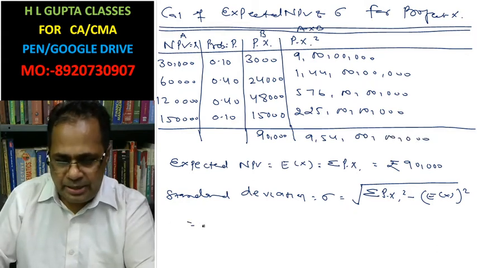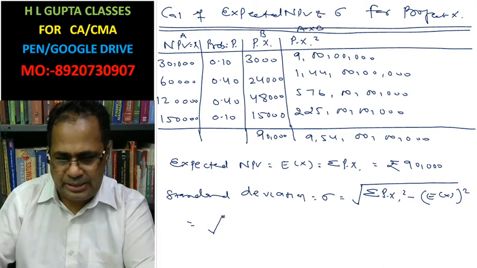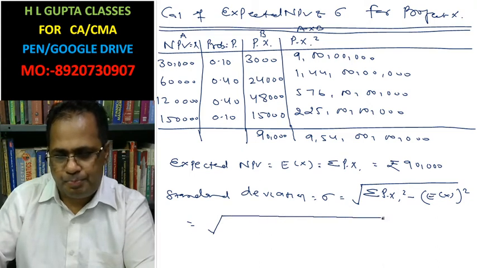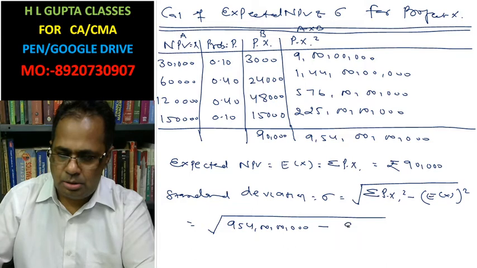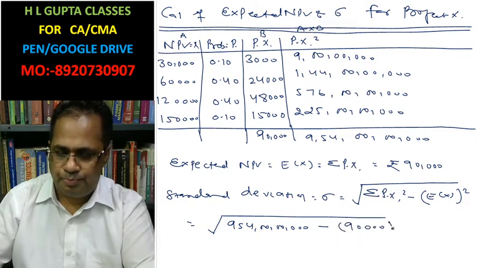Now the standard deviation is written as root of 954 minus 90,000 whole square.